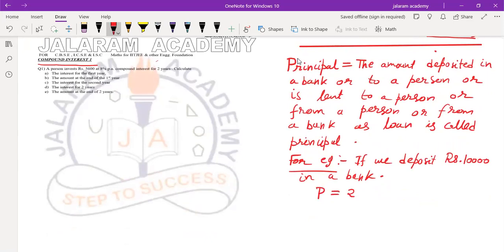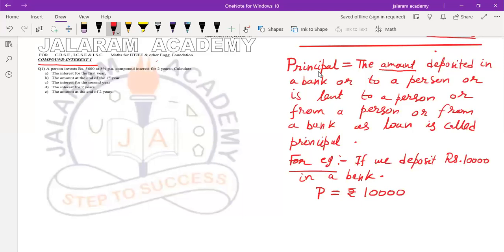We denote the principal by capital P. So always remember, the amount means money. This amount is different from that amount which we will discuss in terms of banking again. So don't be confused about this. Amount means rakam, money, capital.